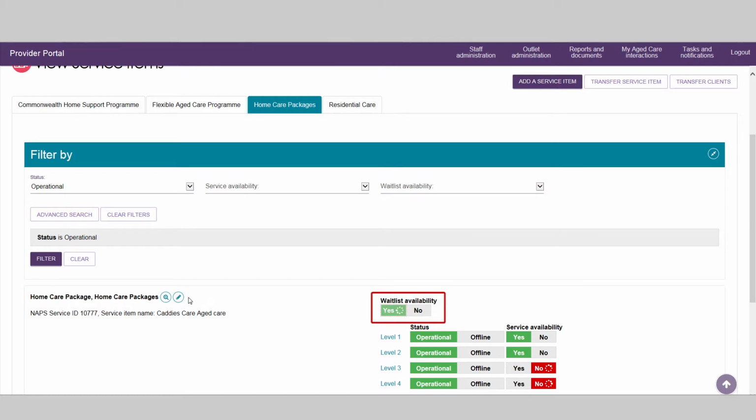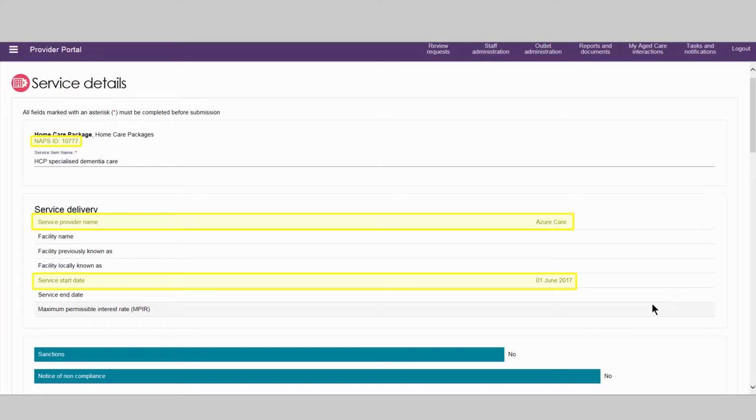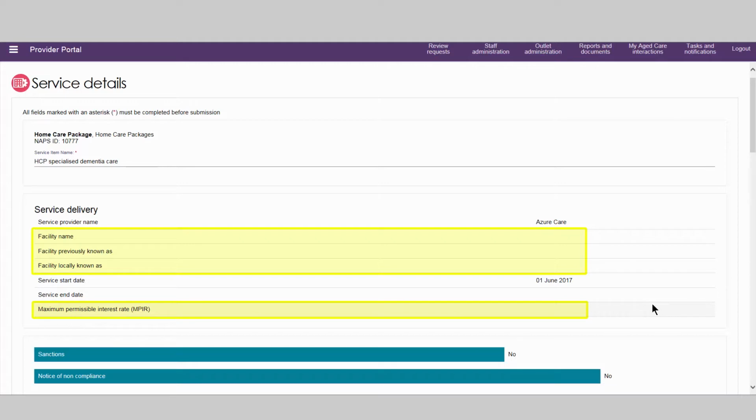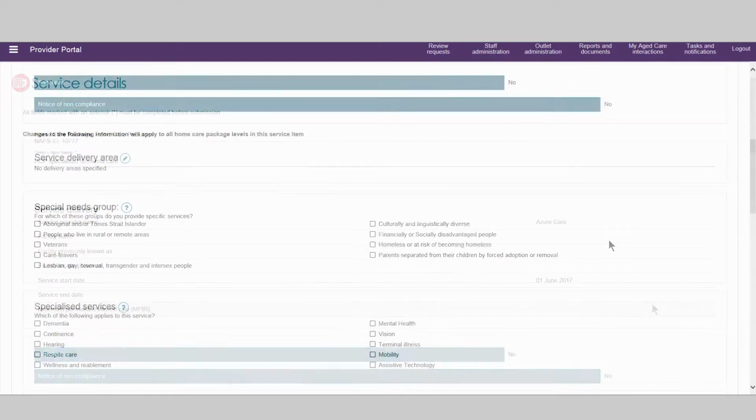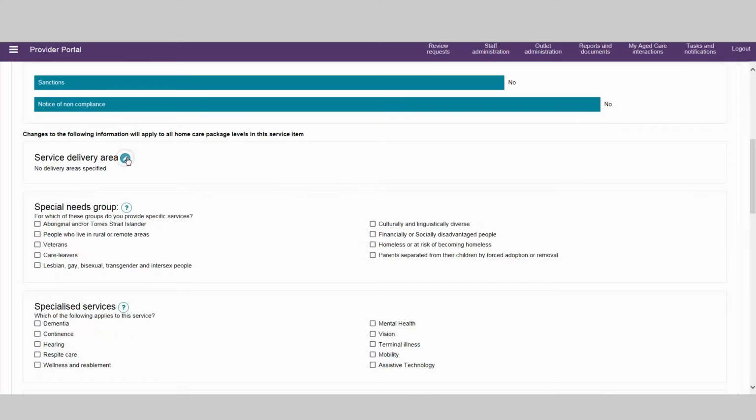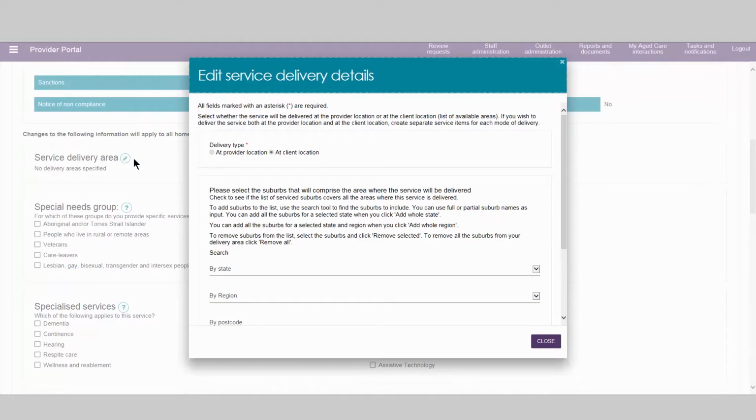You can then edit details relating to this service. Some details will already be populated based on your contractual information. The facility and interest rate details are residential care-specific contractual information and do not apply for home care package services. Indications of any sanctions or notices of non-compliance are listed as view-only and will apply to all outlets with the same NAPS ID.